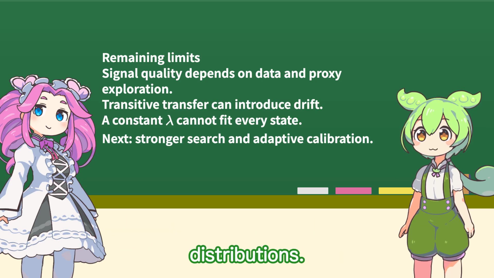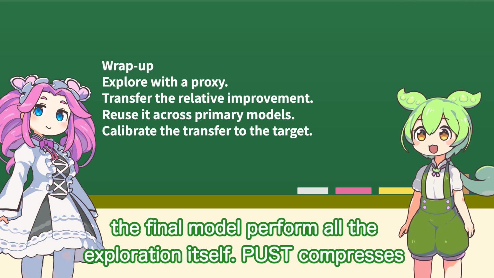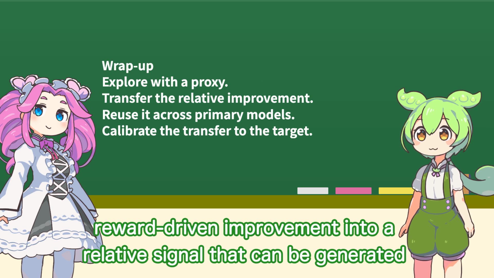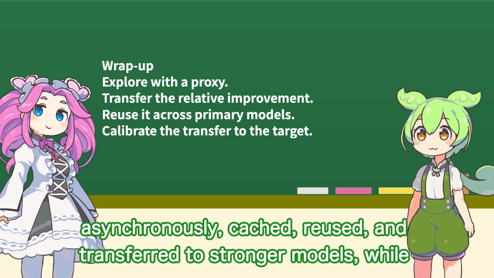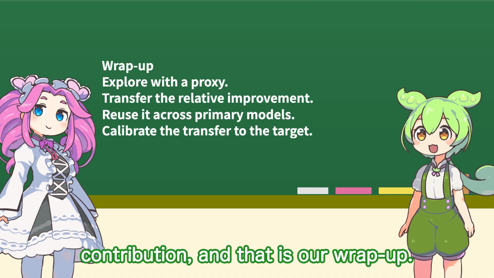The central lesson is that post-training does not have to make the final model perform all the exploration itself. PUSD decomposes reward-driven improvement into a relative signal that can be generated asynchronously, cached, reused, and transferred to stronger models, while calibration controls how strongly each target absorbs it. That is the paper's contribution, and that is our wrap-up.